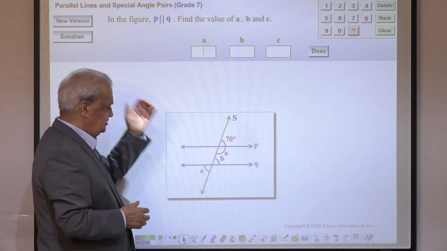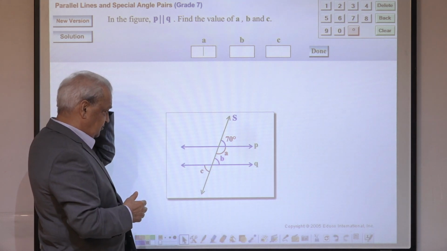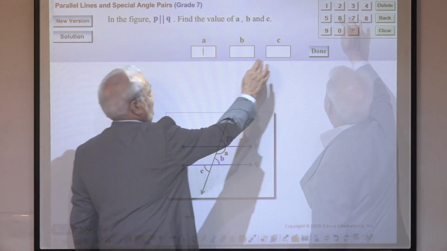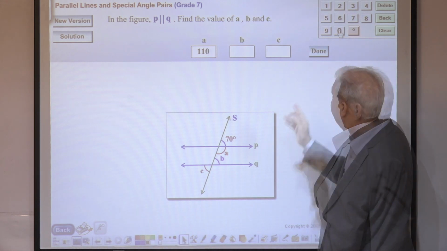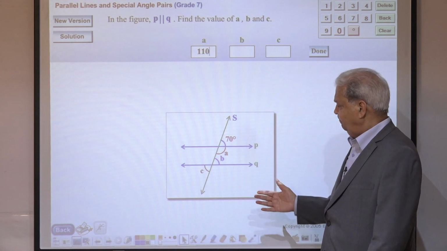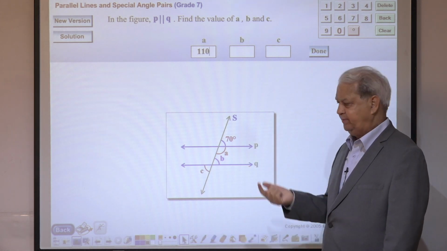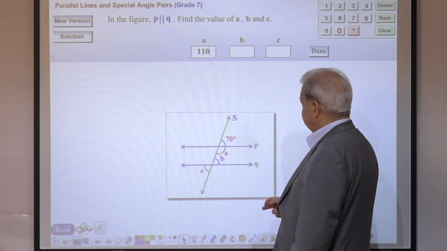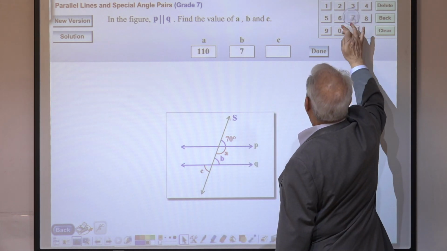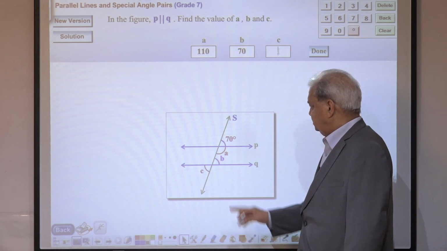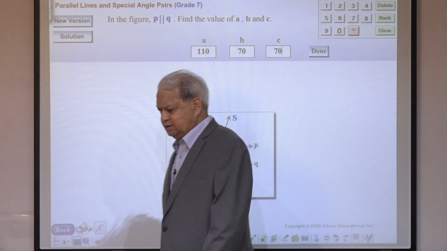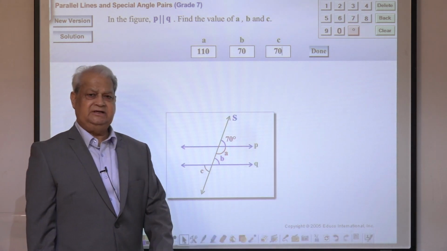Well, the answer to this question: the value of A will be the supplement of 70, which is 110. And B is the interior angle on the same side, so they add up to, again, supplementary. So B is 70, and also it is corresponding to 70. So B is 70. And C is also 70, vertically opposite. So I have responded with the values of A, B, and C.